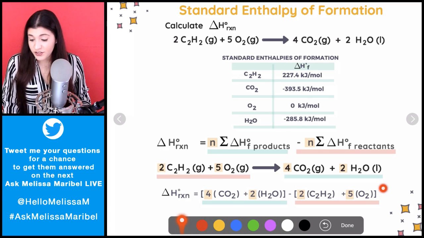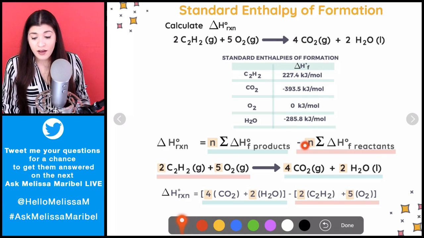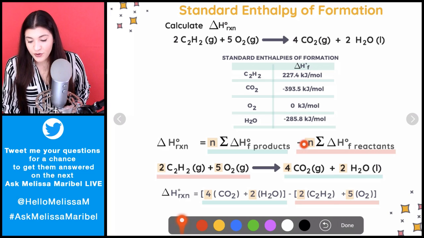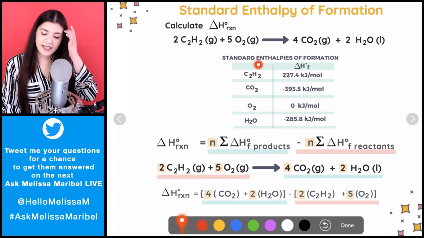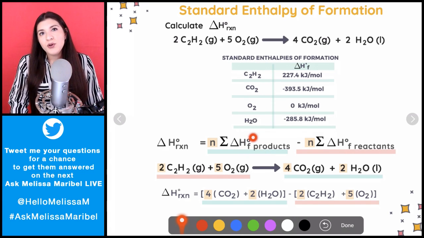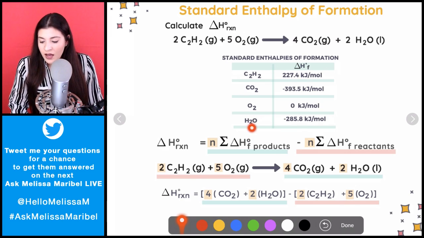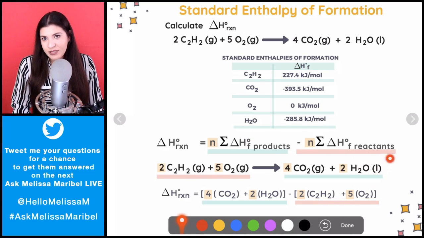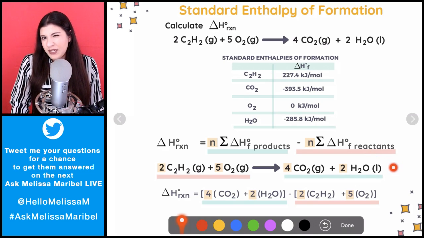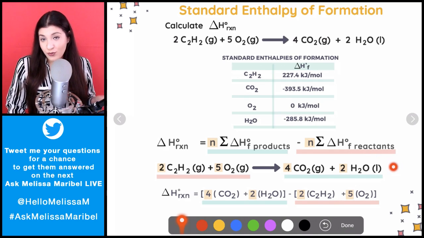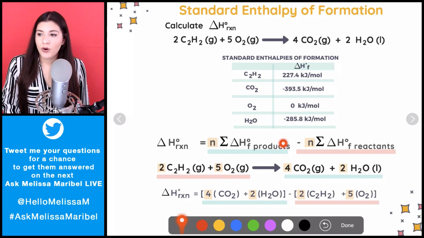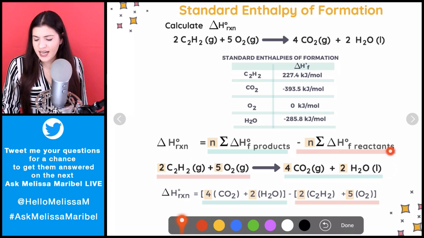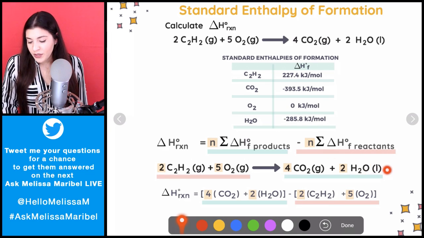The next thing is really just to plug in what we know we have for our standard enthalpies of formation. So they're going to have to give you this. And by the way, I realized I didn't place the states here, but on most charts, you will see the different types of states. Double check that it is water in its liquid state and not in its gas state, and so on, because it does have different numbers and you would get the answer wrong. So just make sure to be aware of that. Here I provided the correct values, so you don't have to worry about that. But just in case you see that on an exam or homework question, make sure it has the proper state, the same one in the formula. So I'm just going to plug everything in.